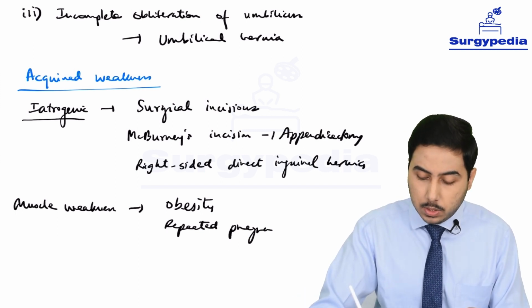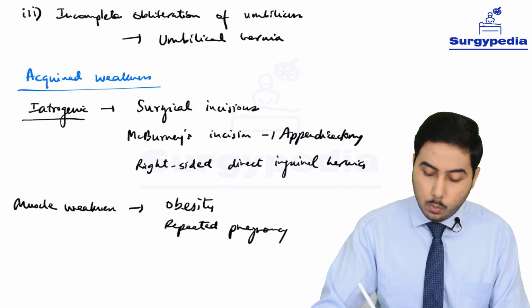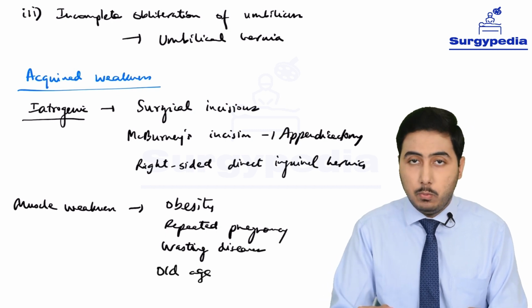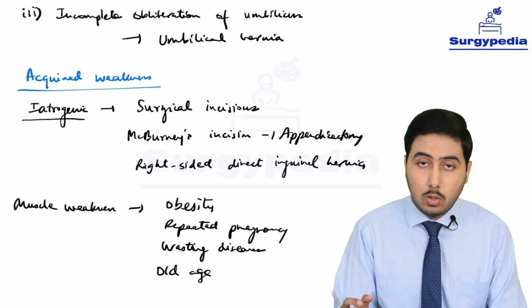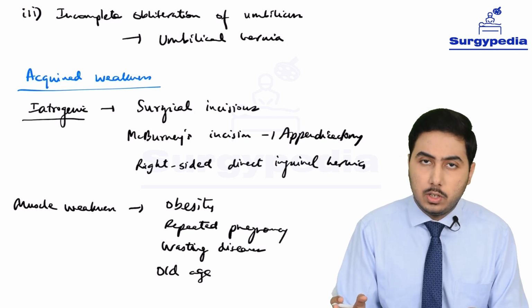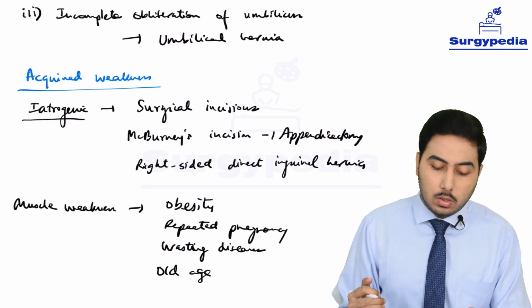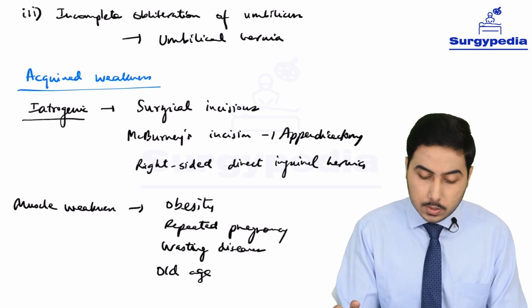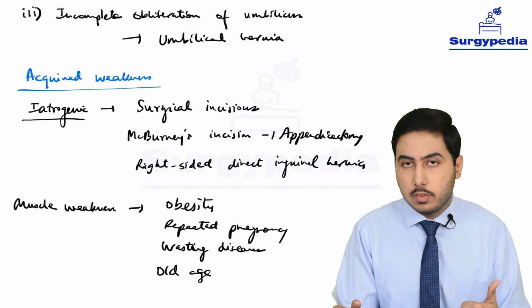So repeated pregnancy, wasting diseases. In old age also the muscles can become weak, and that is why we encounter a lot of hernia patients who are old, above 60 on average. So these are the causes for acquired weakness, so iatrogenic or due to muscle weakness. So we are done with weakness of the abdominal wall.